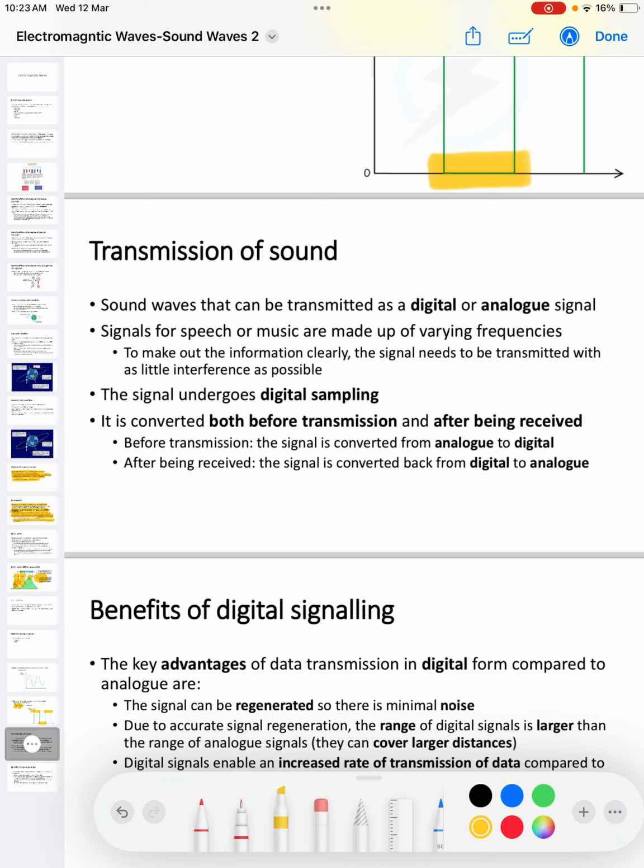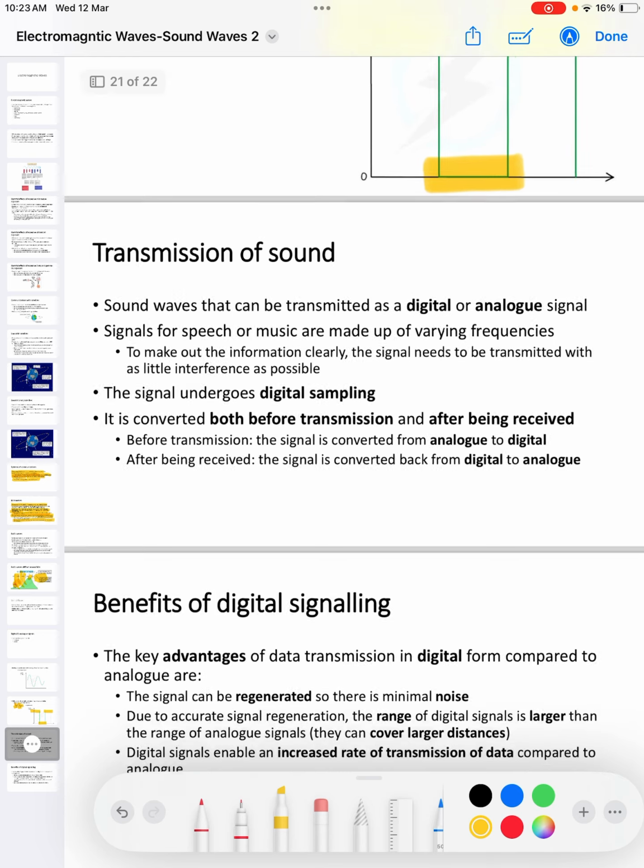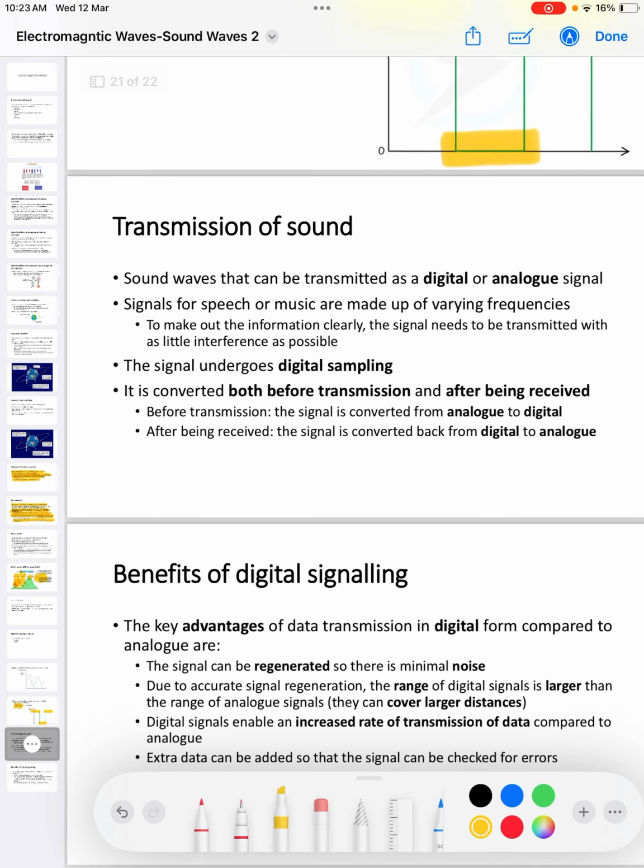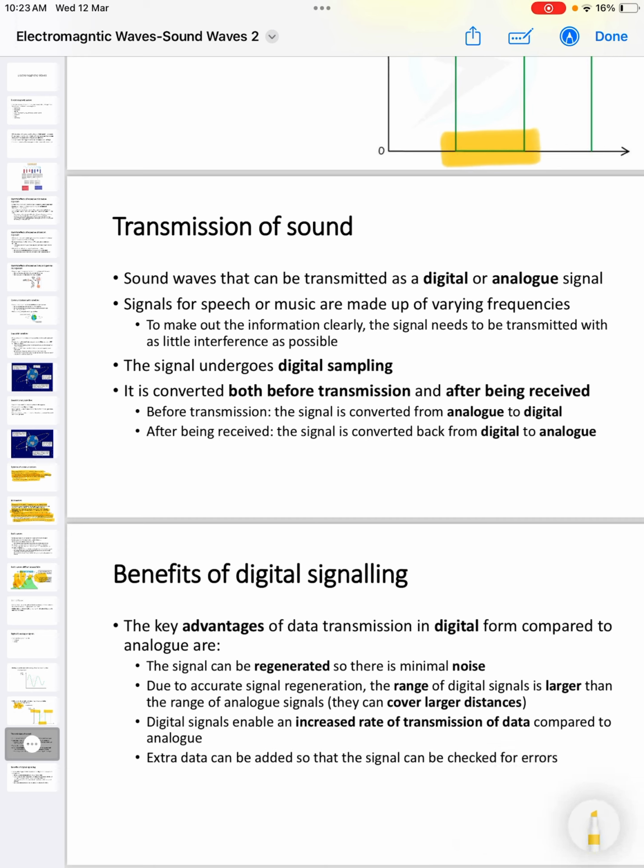I shall talk about the advantages of digital over analog below. So that's our final points. The key advantages of digital data transmission compared to analog: the signal can be regenerated, so there is minimum noise.